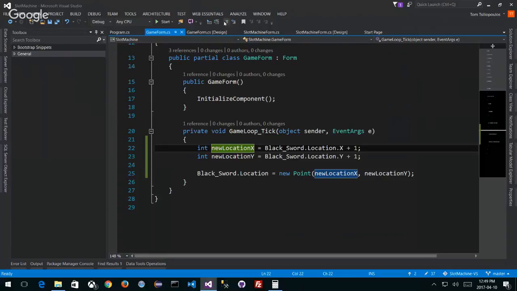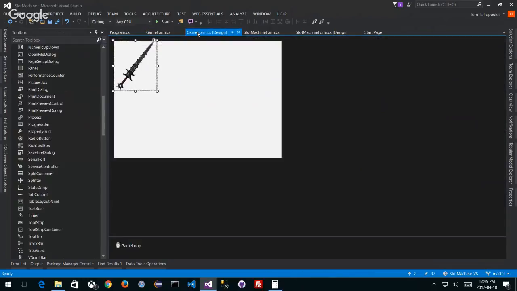Okay, here's another thing I want to do. I want to rotate my image. This sword, every frame, I want to rotate it by 5 degrees, or some amount of angle. How do I rotate? Well, let's go back to the gameform.cs to get a hint of what we can do.